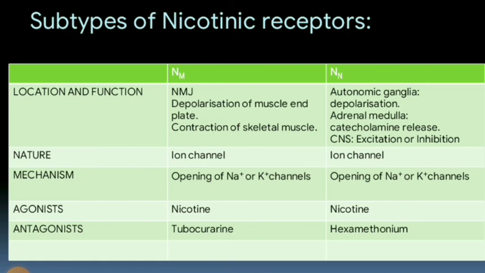This is about the cholinergic system, its receptors and actions. And the cholinergic drugs we'll see in the next video.